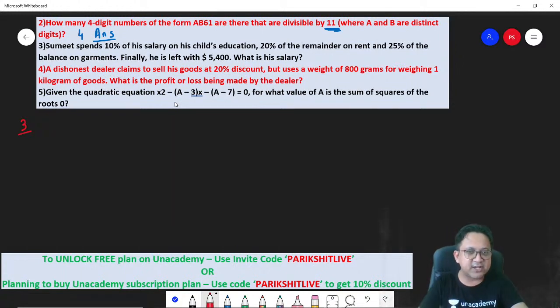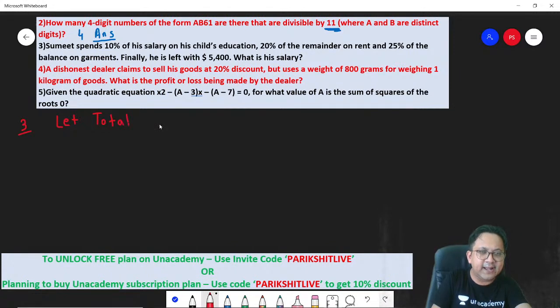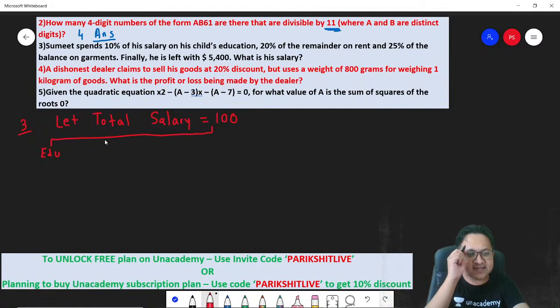As the name suggests, percent means out of 100. So let's assume the guy's total salary be 100. Correct? So how much is he spending on child's education? On child's education, he spends 10%. So can I say 10% of 100 is 10?